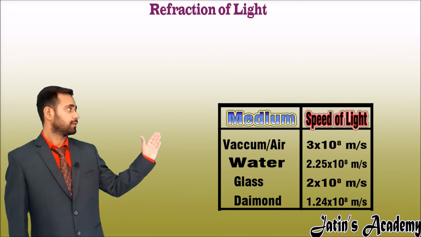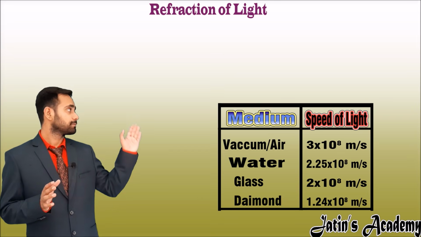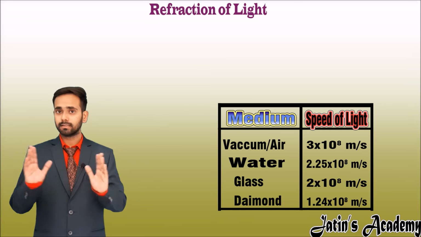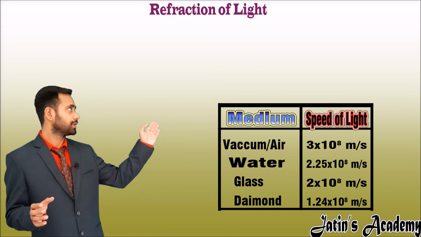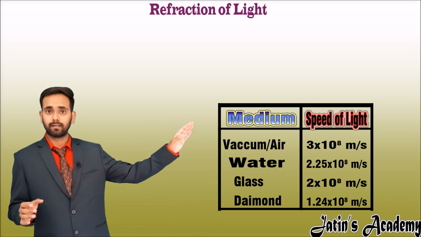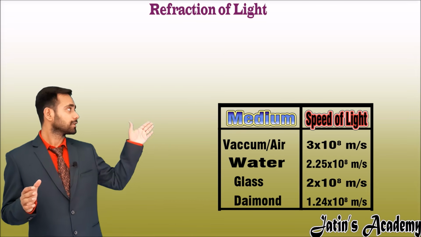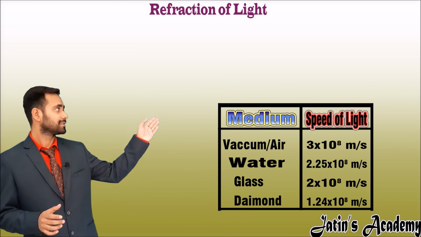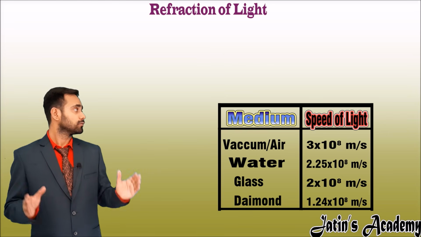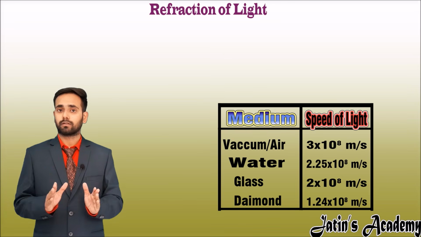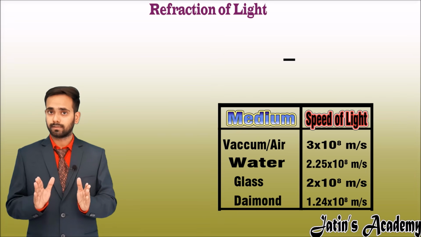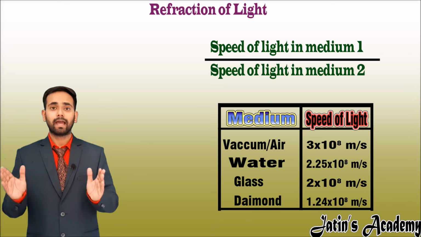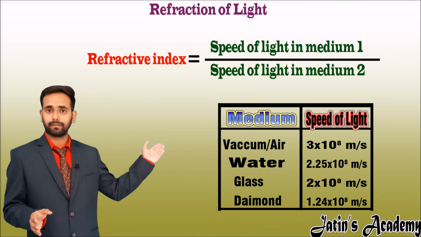This is the table in which it is written the speed of light in different mediums. We have to remember only the speed of light in vacuum, that is 3 × 10^8 meter per second, and observe the other speeds. You can see that when the optical density of the medium increases, the speed of light decreases. So we have to introduce a new term. This new term is the ratio of the speeds of light in two mediums, and this term is called refractive index.